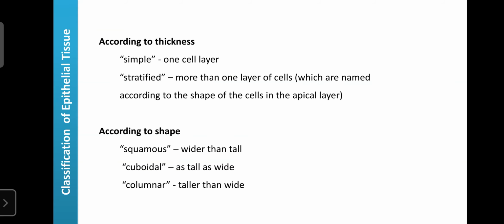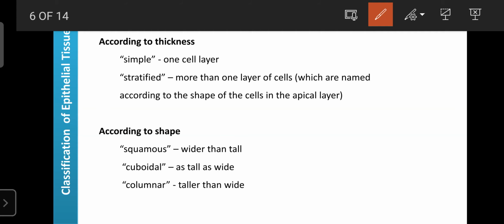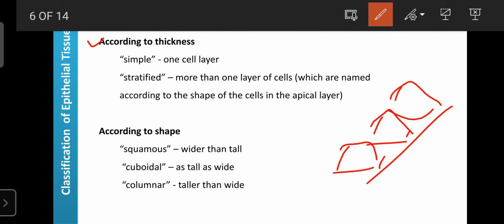So next one is the classification of epithelial tissue. Epithelial tissue is mainly classified into different types. First we learn the classification according to thickness. If the thickness is less, those are known as simple epithelial tissue, where the tissue is made up of a single layer of cells present on the basement membrane.